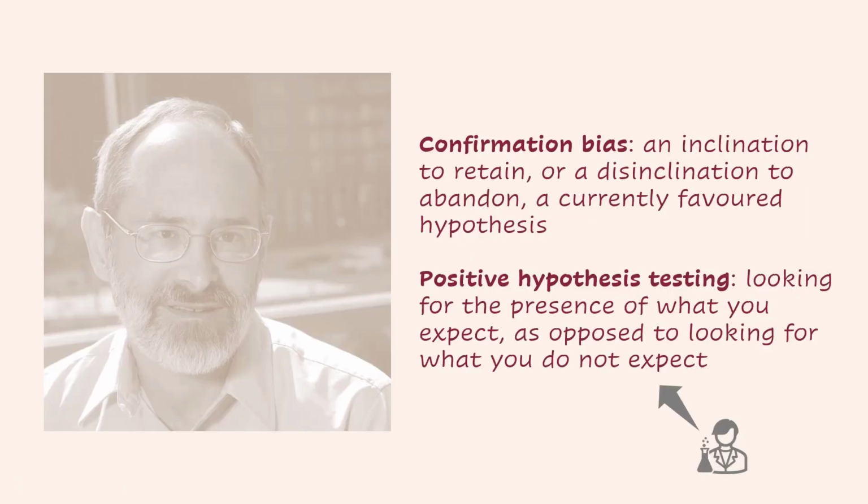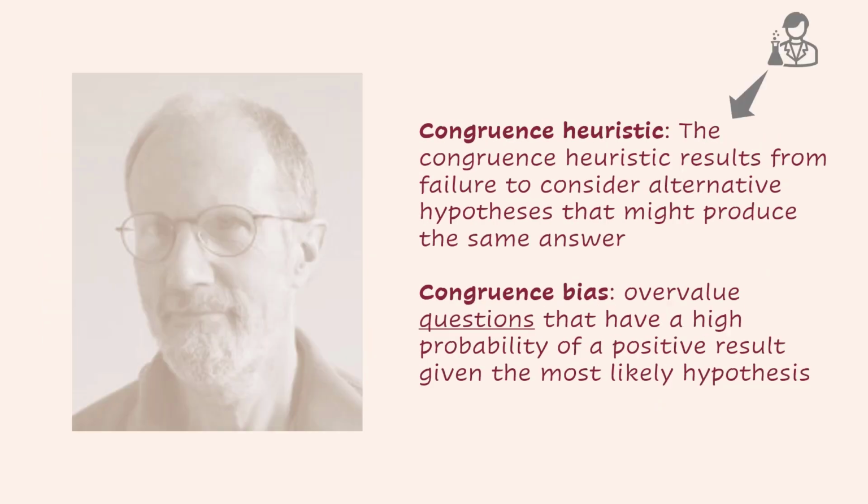Joshua Klayman provides a very distinct and clean definition of confirmation bias and positive hypothesis testing. Confirmation bias: an inclination to retain, or a disinclination to abandon, a currently favored hypothesis. Positive hypothesis testing: looking for the presence of what you expect as opposed to looking for what you do not expect. I think positive hypothesis testing is primarily what was observed and demonstrated by Wason. The interesting thing is that Klayman did not use the word congruence. This other guy, Jonathan Baron, specifically experimented with congruence and addressed it as so.